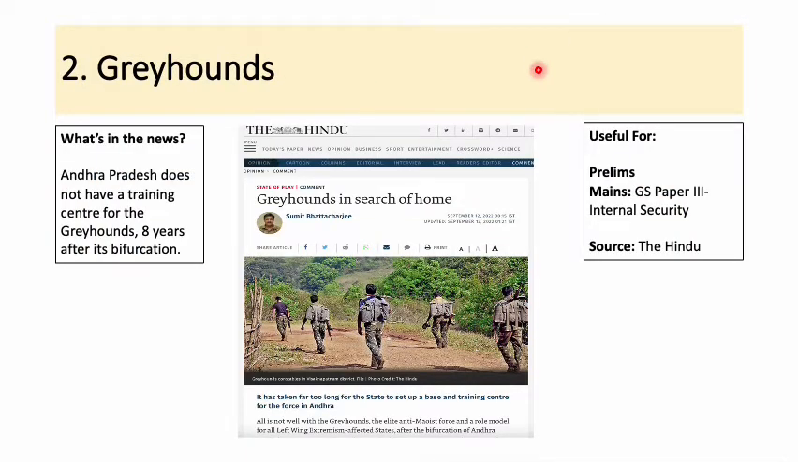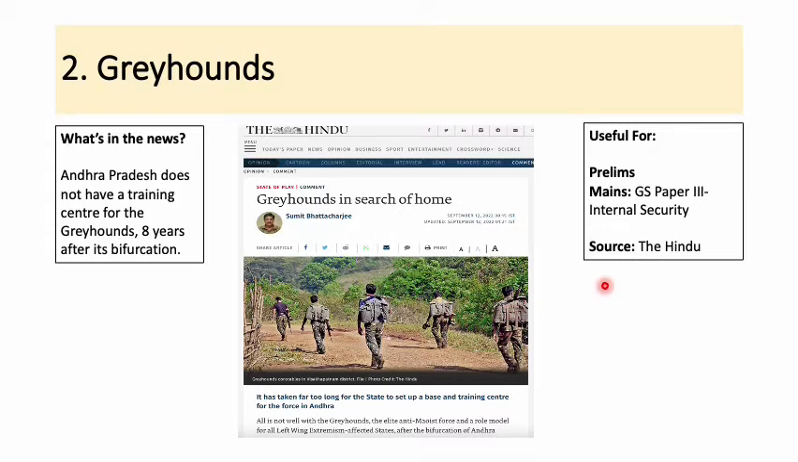So the next article is about the Greyhounds. Greyhounds refers to a special force of police. Okay. So this article is important for Paper 3. In Paper 3, you will find the internal security portion where you will be asked questions about terrorism and remedial measures. So this article has been taken from The Hindu.